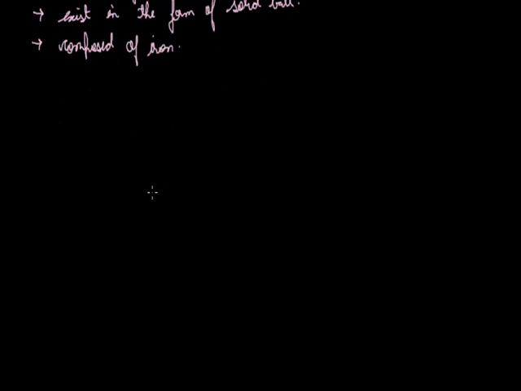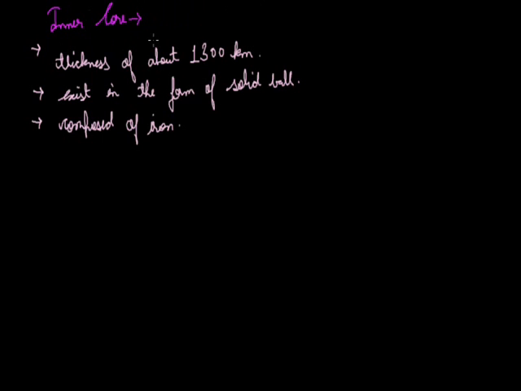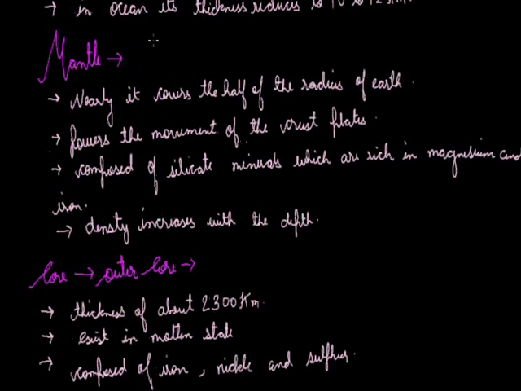Now starting with the main topic, that is earthquake. Earthquake, as we discussed, is a natural phenomenon and a disaster. It is defined as a sudden movement or a rupture. Rupture means to break or destroy. The upper layer, that is the crust or the uppermost layer of the mantle, is responsible for the earthquake.